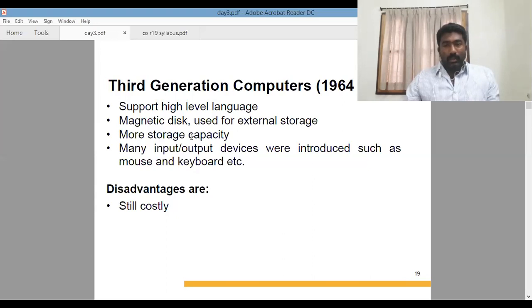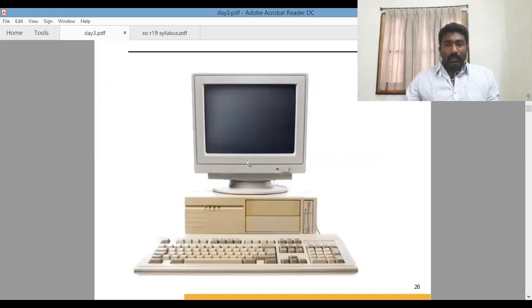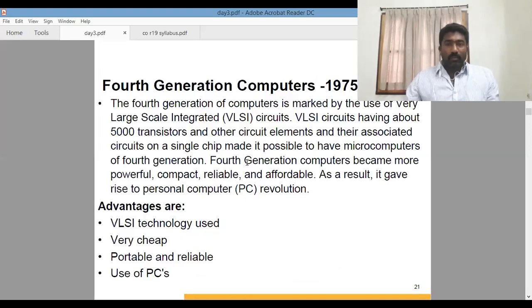We can also use two different components, called input and output devices, which exist in the third generation computers. Before the third generation, there were no proper input units or proper output units to display. Here the invention of the mouse and keyboard came into existence, and they were still very costly when compared with present computers or PCs. Now coming to the fourth generation, similar to the third generation, the cost is also reduced. And from 1975 onwards, we are using this fourth generation computer.